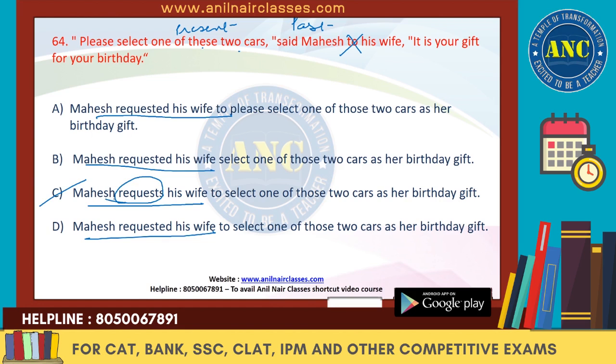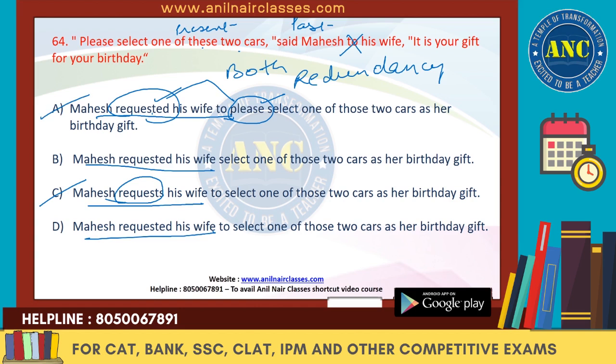We cannot have that. Now here the first one, it says requested his wife to please select. Now when you say please and the word request, they both mean the same, right? So we cannot have redundancy. So either you use request or you use please. So A is also gone. So now we have to choose between B and D. So he requested his wife select one.